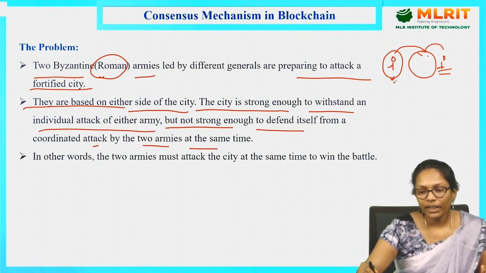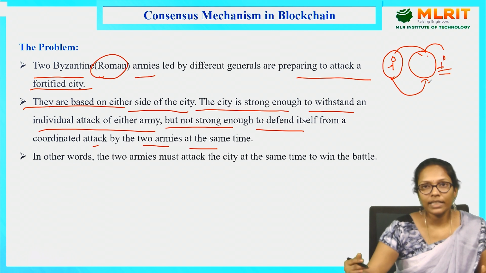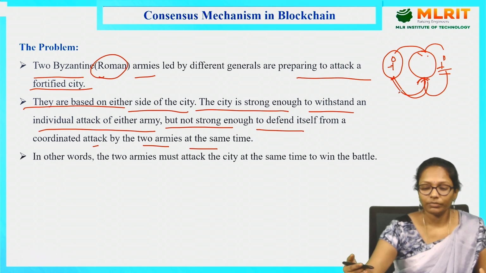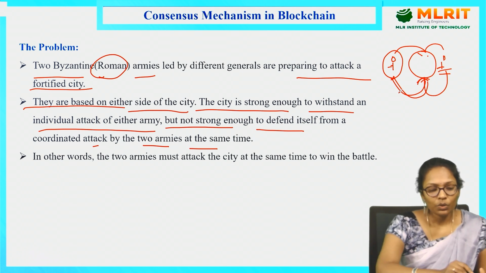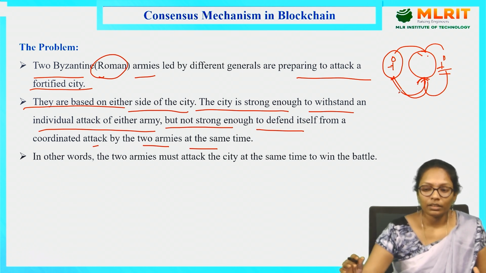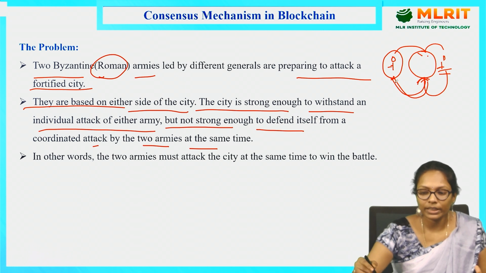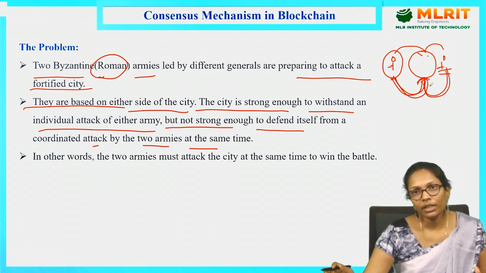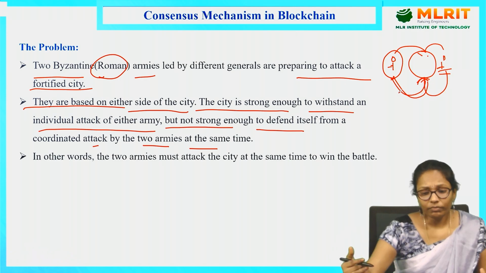So if one army attacks the city, then the city is able to defeat them. But if both armies attack the city at the same time, then the city cannot defeat that. The city cannot overcome that attack, right? So what I mean is, when these two armies attack the city at the same time, then that will become a successful attack.